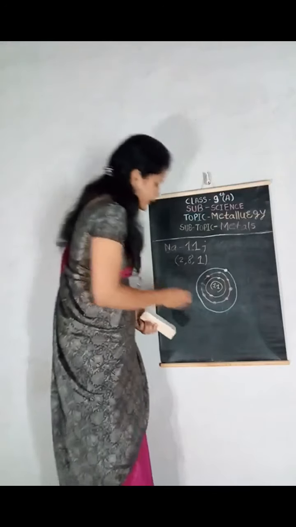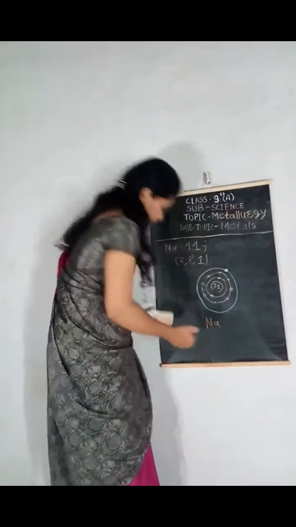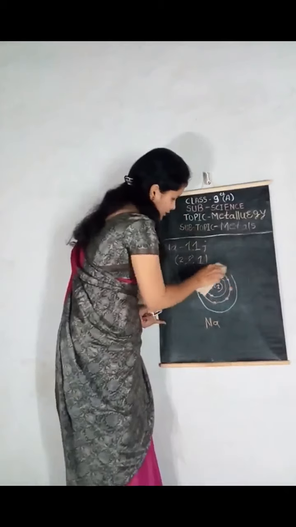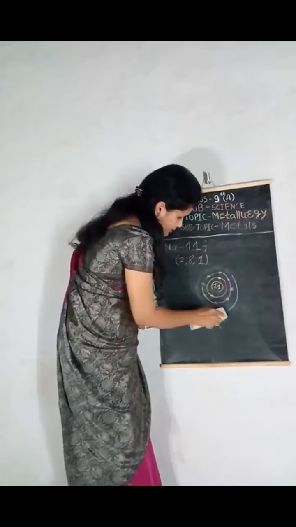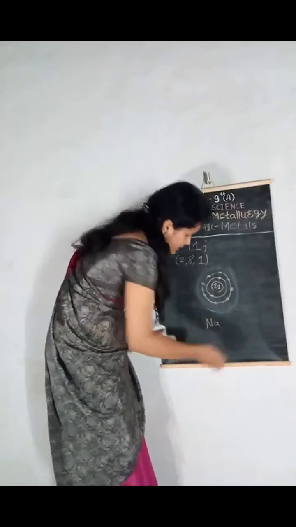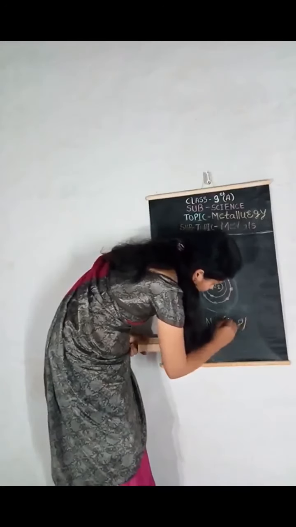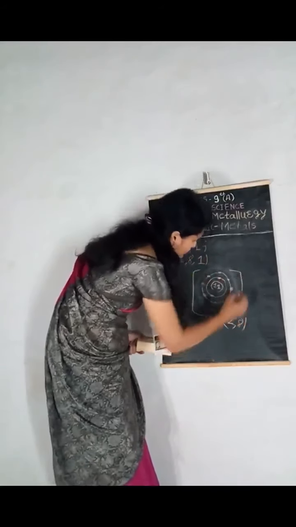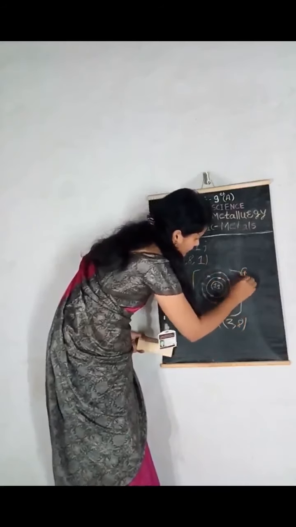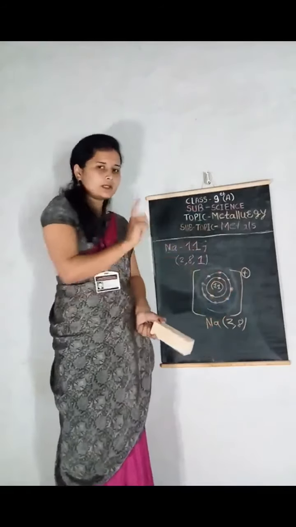So sodium metal loses this 1 electron, and then its electronic configuration becomes 2, 8. And this sodium metal forms a cation with a positive charge because it loses 1 electron.